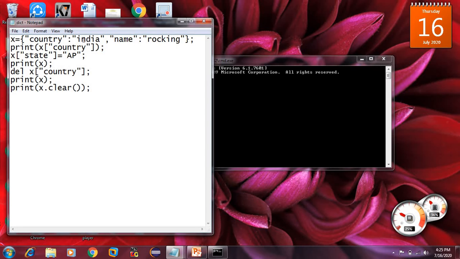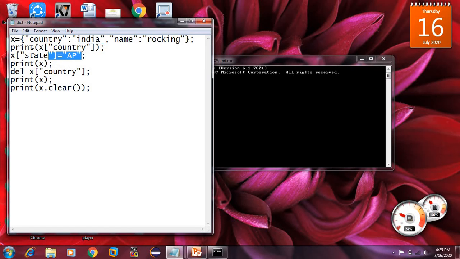Okay, 2 I have taken. So I am printing, see, print x of country. What answer will I get? Country means India. I'll get India because I'm typing the key, and I want the India value.